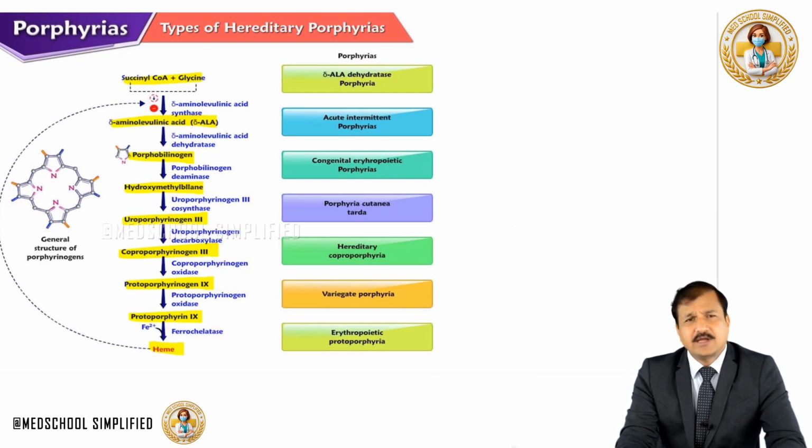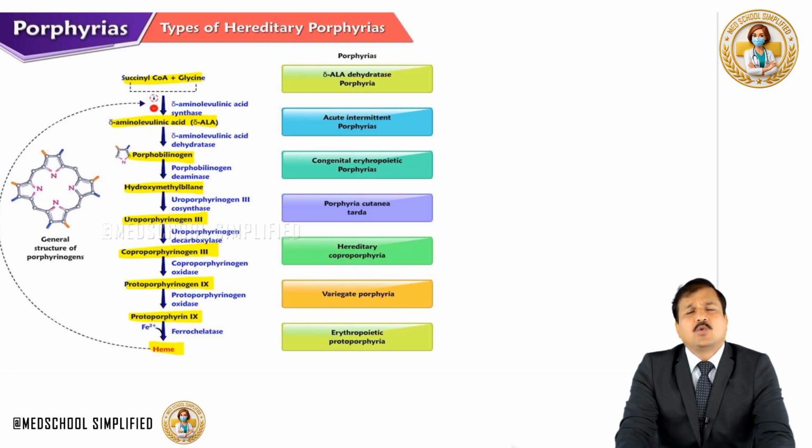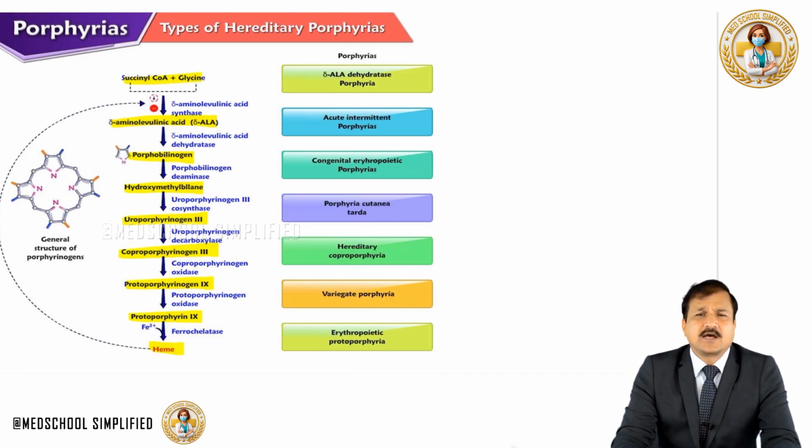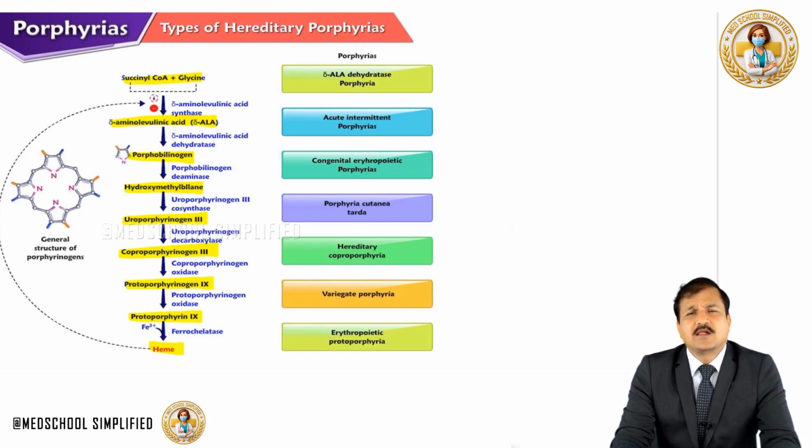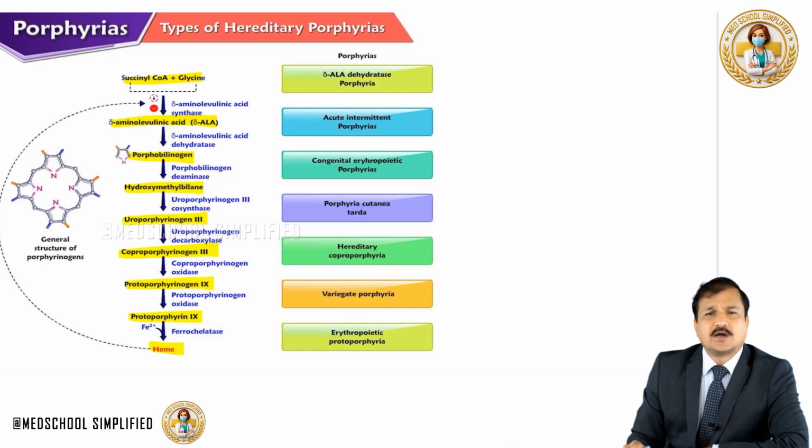And heme will have a negative feedback effect on delta aminolevulinate synthase 1 enzyme, because delta aminolevulinate synthase 2 in the erythroid tissue is not feedback inhibited by heme. We have seen that in the heme biosynthesis and regulation lecture already. Now let's look at the blocks and corresponding diseases.